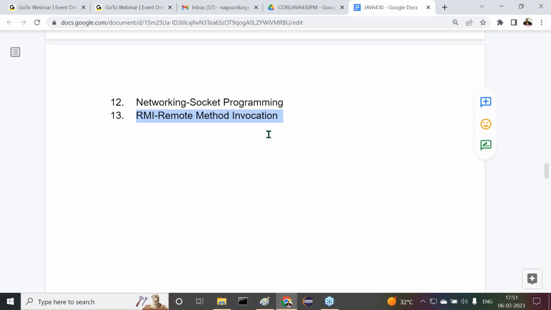Yes, sir. All of you are getting my point or not? This is exactly the point I'm telling here. Remote method invocation. My method is available at a remote machine. I want to call that from a local machine. That's why here we are going to understand remote method invocation. Of course, more than this, the web services topic is available. That's why people will use web services instead of RMI concepts. But we have to understand it as core Java content here.